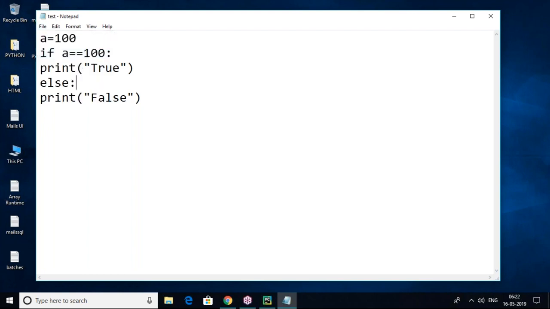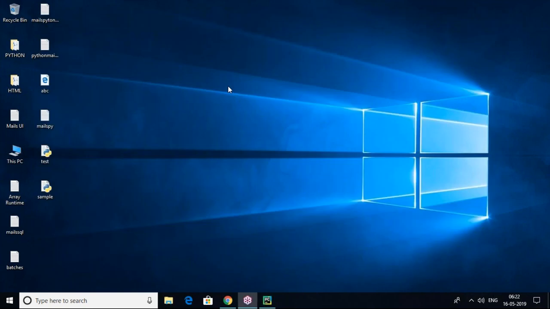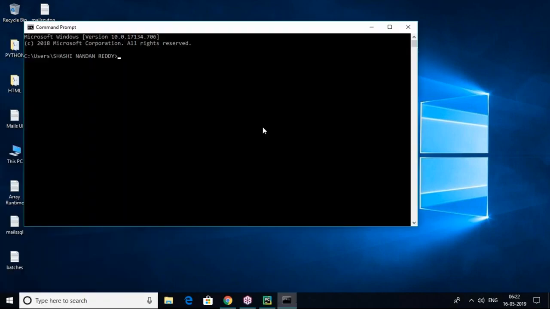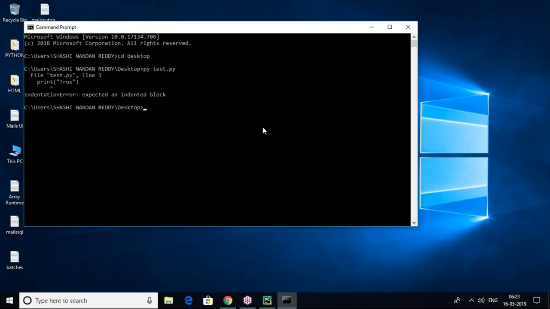Once I click save, I want to run this test.py in the command prompt. You will get an error. What error? Indentation error. Let's move to the first location, then py space test.py. So you got an indentation error: expected an indented block.